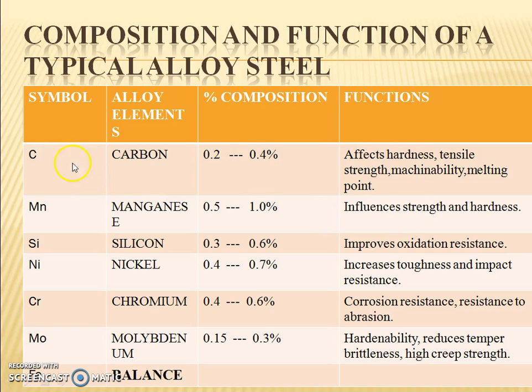For example, C is carbon, and its percentage of composition is 0.2 to 0.4 percent. Its functions are that it affects the hardness, tensile strength, machinability and melting point. Whereas for Ni, nickel, the percentage of composition is 0.4 to 0.7 percent, and the function here is that it increases the toughness and impact strength. So these are some of the compositions and functions of a typical alloy steel.